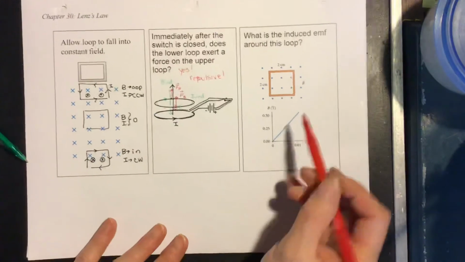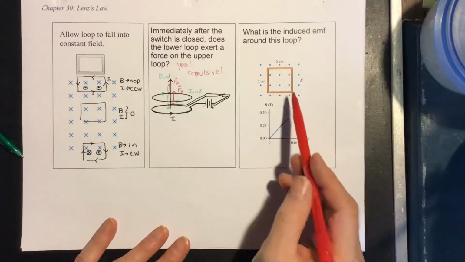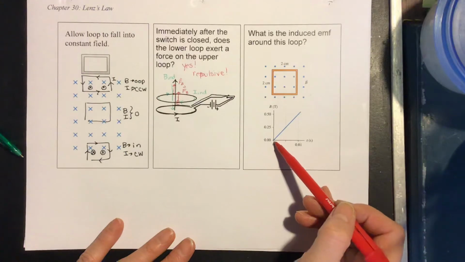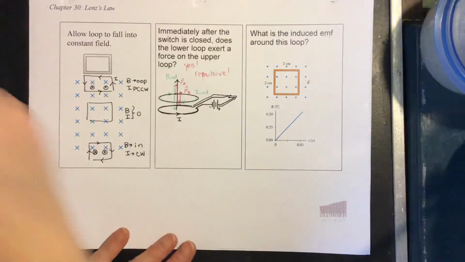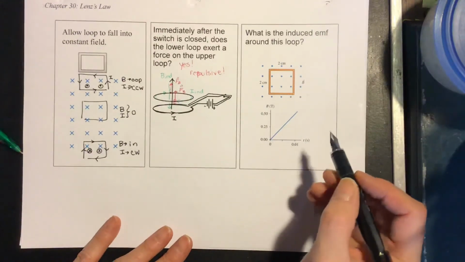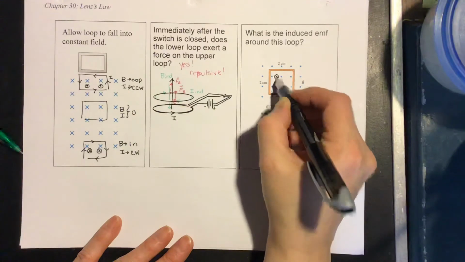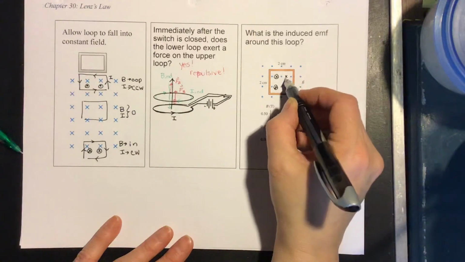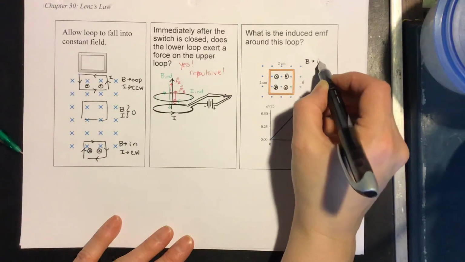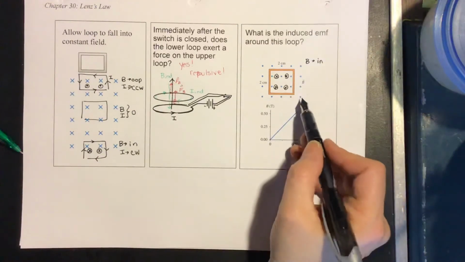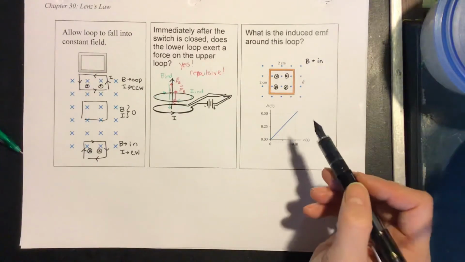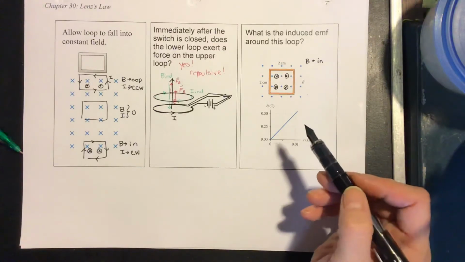And then the last one, the induced EMF around the loop. So let's think what happens. Our graph here shows that the magnetic field is increasing as a function of time. So the magnetic field points out of the page and it's getting bigger. The induced magnetic field, therefore, must be into the page. Because the existing magnetic field points out and it's getting bigger, we want to oppose that change of getting bigger, so it has to be induced into the page.